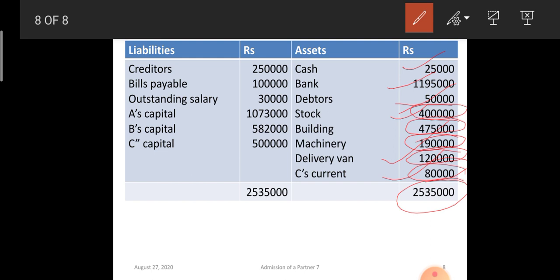In the same manner, creditors and bills payable are unchanged. General reserve we have distributed, and outstanding salary 30,000 will appear on the liability side. And then the adjusted capital of A, B and C from the partners capital account.